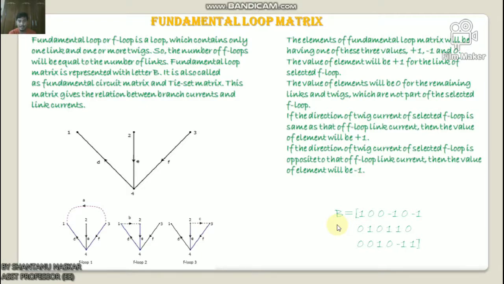Okay, so the number of fundamental loop matrices of a directed graph will be equal to the number of trees of that directed graph, because every tree will have one fundamental loop matrix.